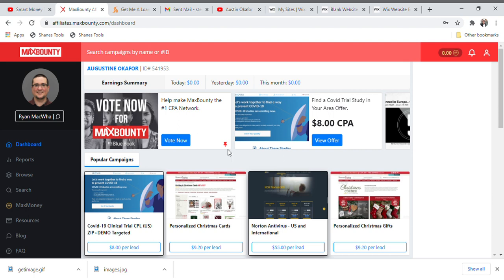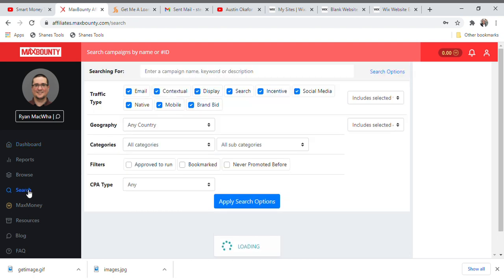So guys, once you are done with approval, you sign into your dashboard. This is how your dashboard is going to look. Quickly go and click on the search area. Now it comes out to this particular page.